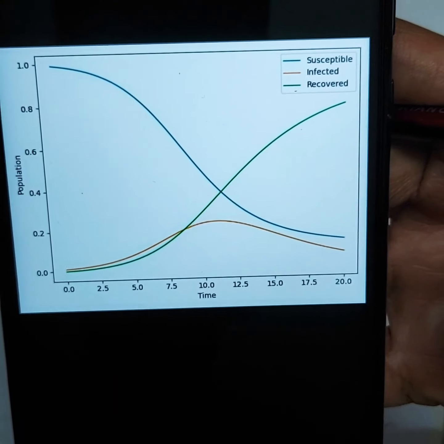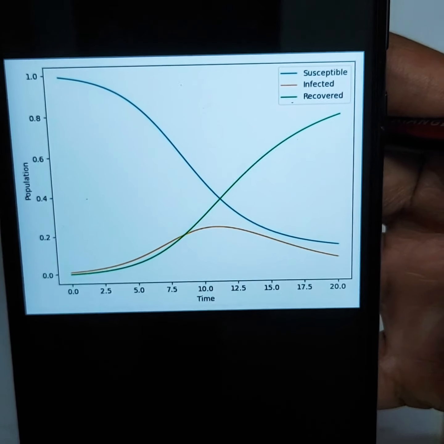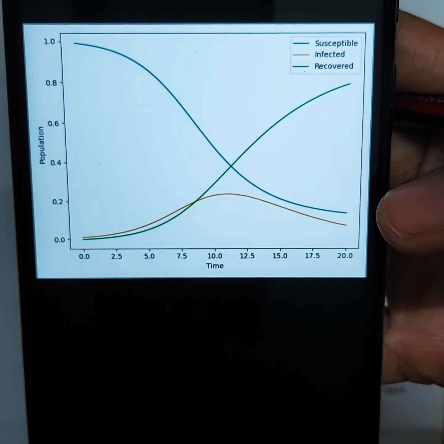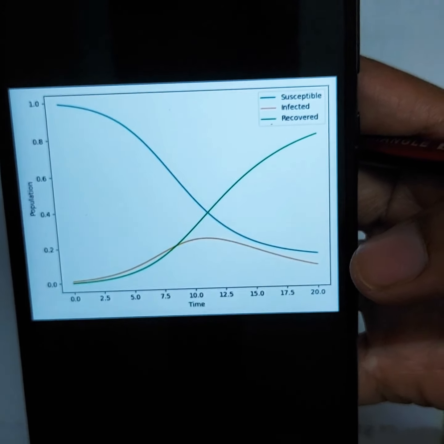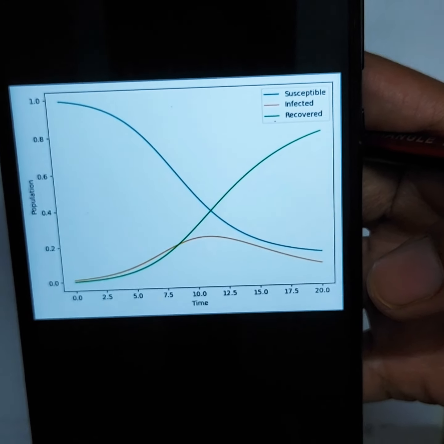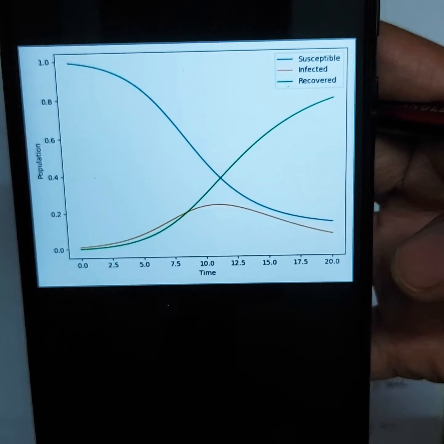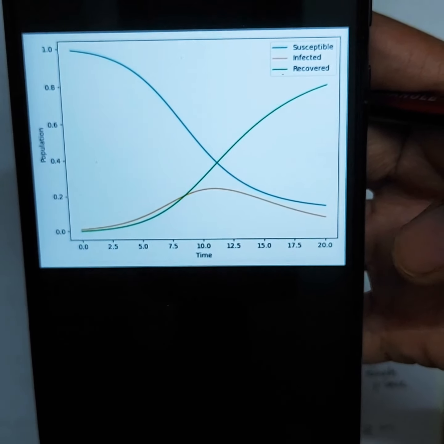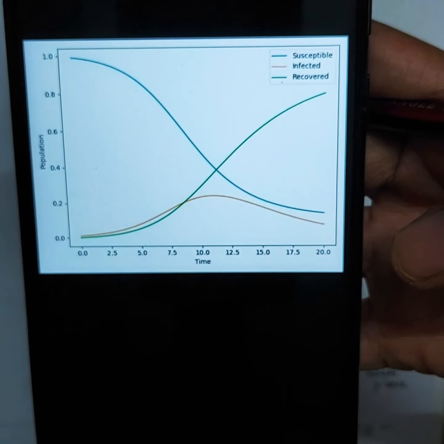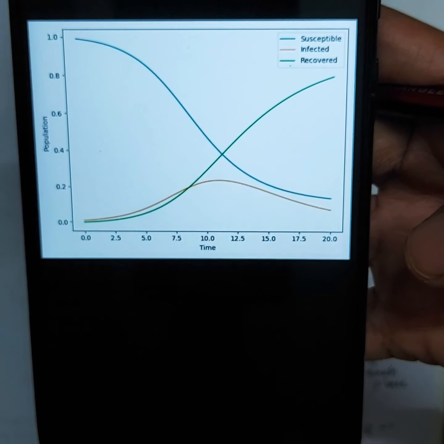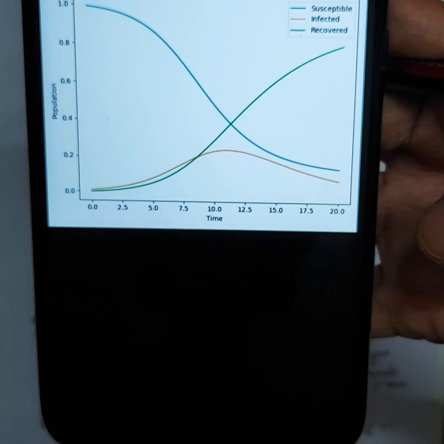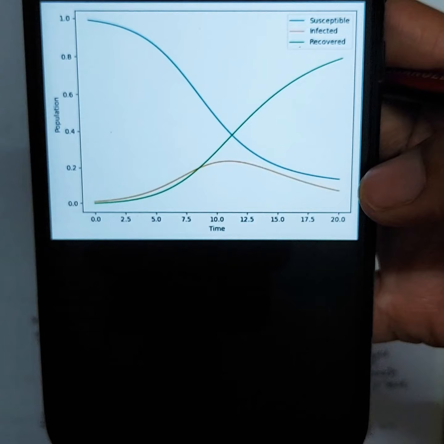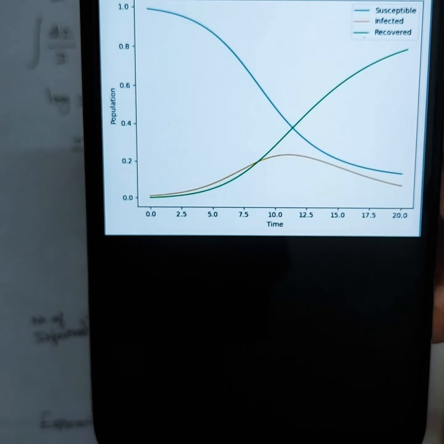And if you see the second diagram, this red curve got flattened because in the same graph, we changed the value of the infection rate from 2.5 to 0.75. Initially in the first graph, infection rate was 2.5 and recovery rate was 0.3. Now the infection rate we changed from 2.5 to 0.75.